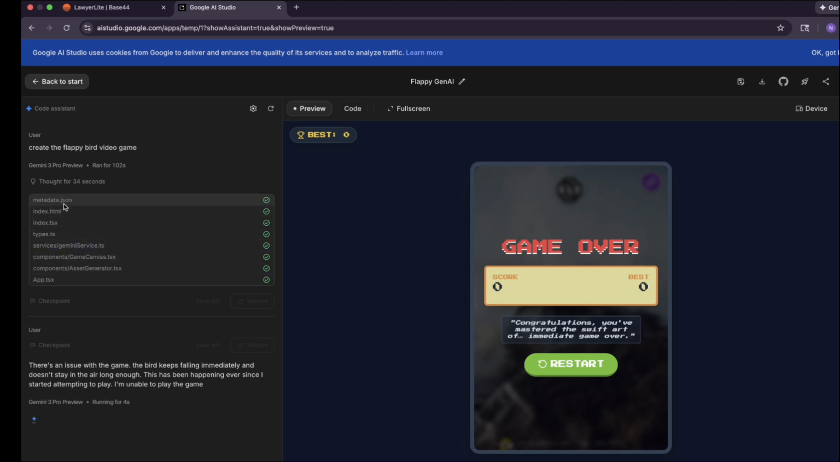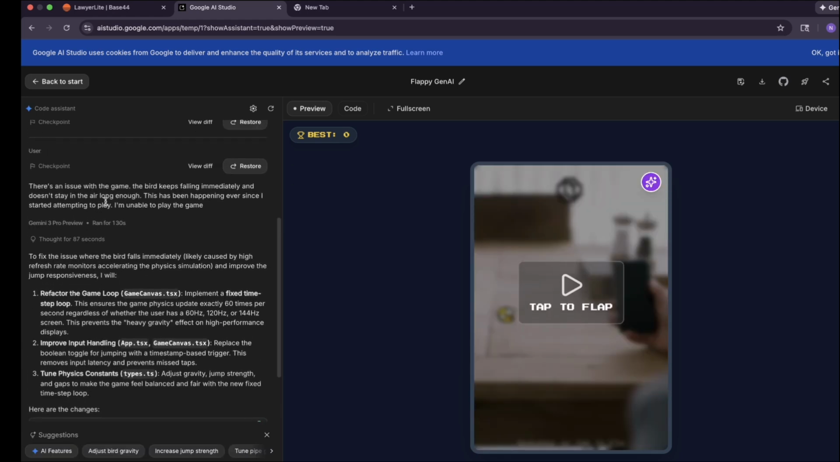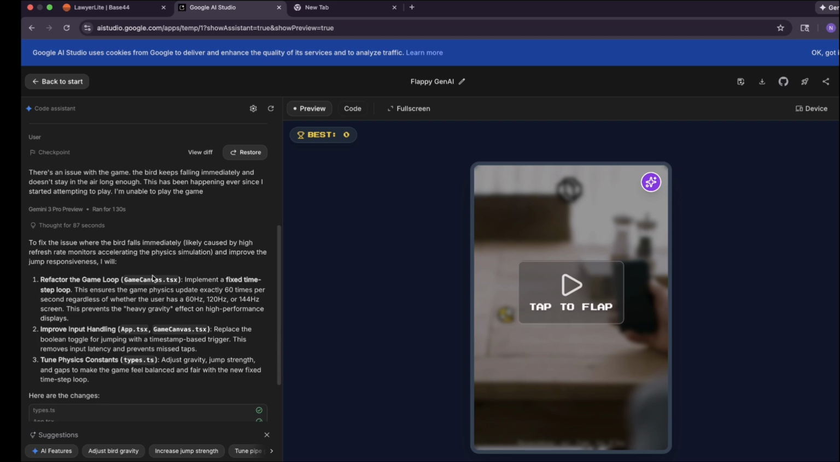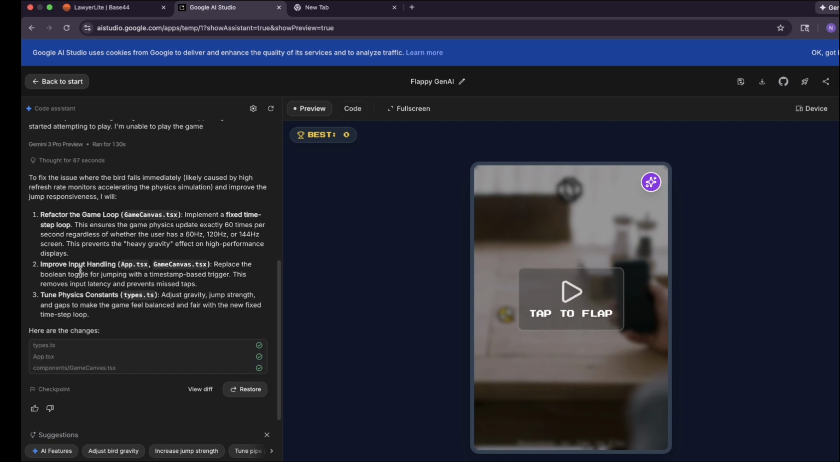It's going to go through all these different files and folders, and it's going to debug the code to see what's the issue. Now it's telling me it's gone ahead and done the fixes. Since these are the issues with the game, the bird keeps falling immediately. Alright, so that was the prompt I gave it. It says it did refactor the game loop, that's GameCanvas.tsx, improved input handling, and tuned physics and constants. So these are the files it made changes to.